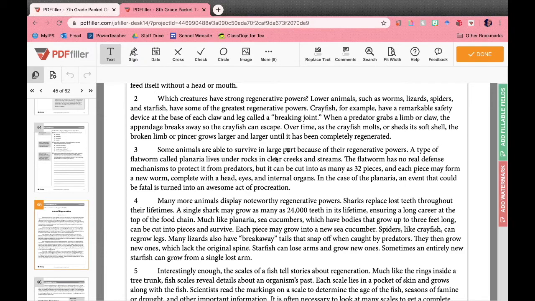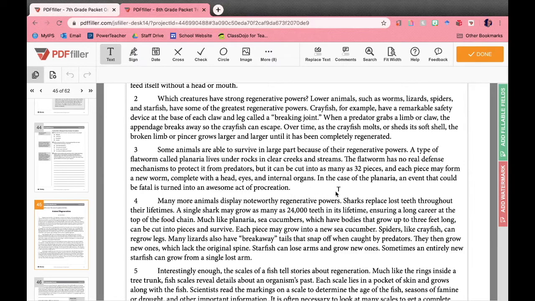A type of flatworm called planaria lives under rocks in clear creeks and streams. The flatworm has no real defense mechanisms to protect it from predators, but it can be cut into as many as 32 pieces, and each piece may form to create a new worm, complete with a head, eyes, and internal organs. In the case of planaria, an event that could be fatal is turned into an awesome act of procreation. So I think we can use context clues both from sentences surrounding that sentence as well as root words from Greek and Latin origins.